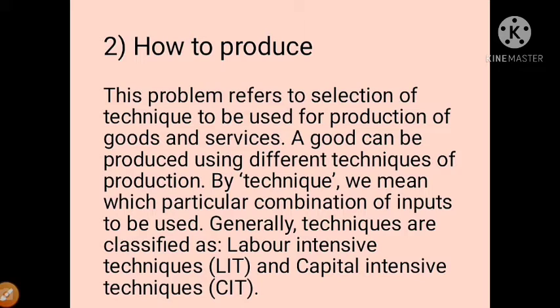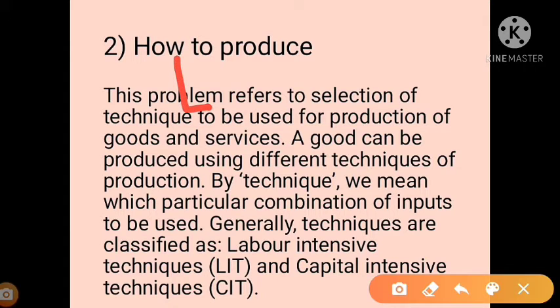Labor intensive technique is basically followed in mixed economy and socialist economy, and capital intensive technique is followed by the capitalist economy. We can understand capital intensive and labor intensive technique by this short example. Suppose this is the labor and this is the capital, we can also write machine.